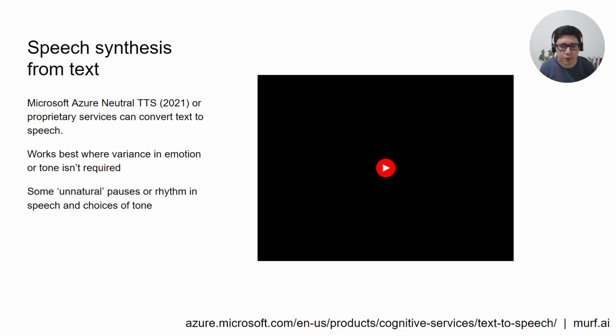Another one, Murph.ai, is one among many different services that offer voiceovers from some kind of written script. It tends to work pretty well, although you can usually tell that it's not quite a real person speaking, because there's sometimes unnatural pauses or an unnatural rhythm in the speech and choices of tone.